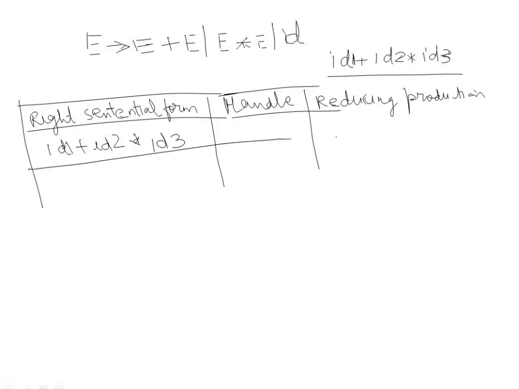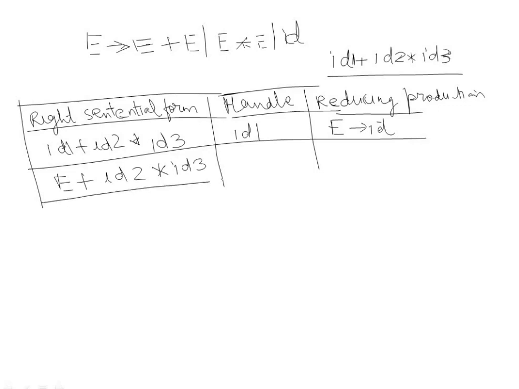While we scan from left to right, we have one handle, ID1. Okay, so can we apply reduction? Yes, we have a production E to ID, so we can replace this ID with E. So the reducing production is E to ID. Here we will replace this ID1 with E. Now we have E plus ID2 into ID3. Now here plus will not be done.